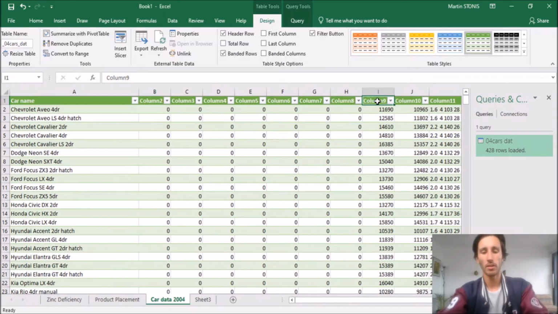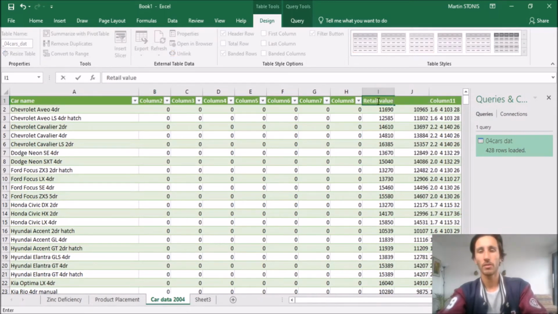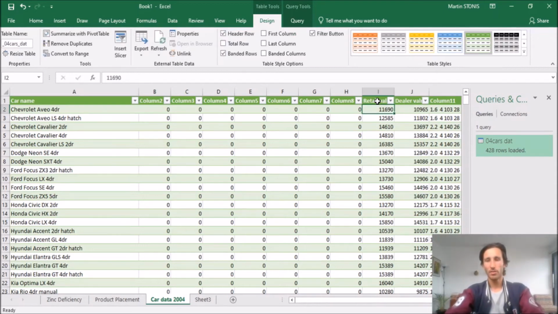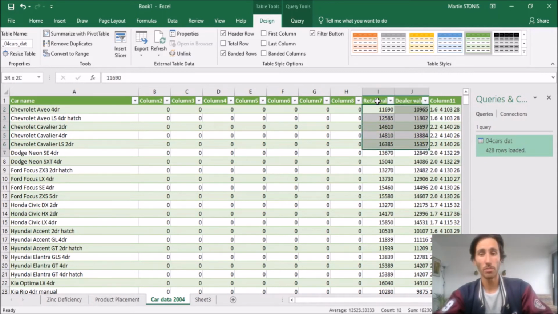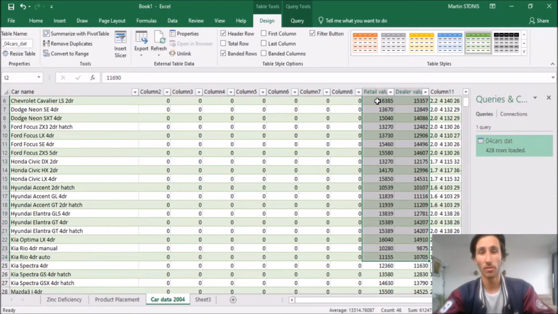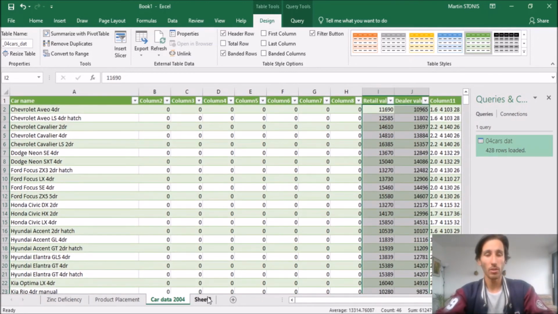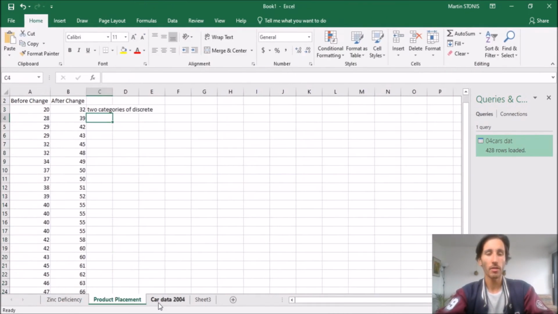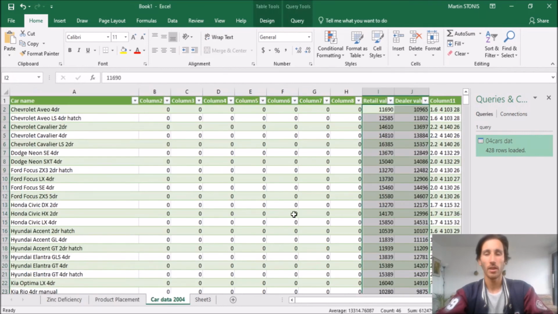What we do care about is the retail value and the dealer value. Now these two values are continuous variables because they can be any number, any car value. You might want to do a regression analysis on these two variables because they are continuous. So you can represent them in a scatter plot and you can do a regression analysis. So anyway, we've now got 3 different data sets.